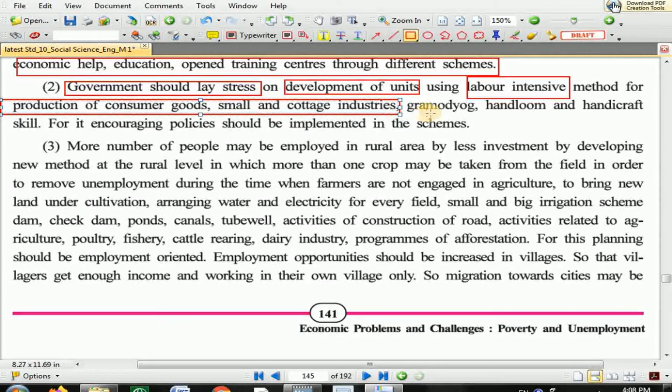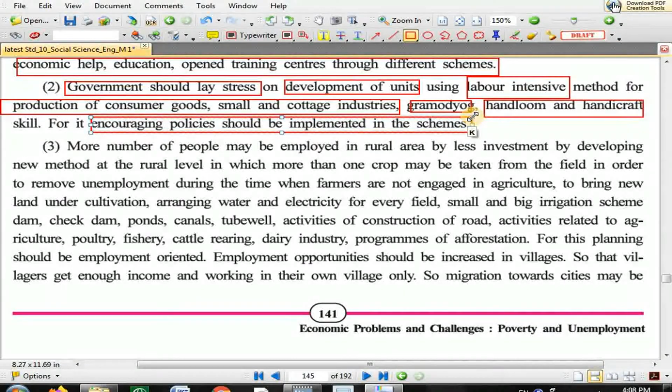Now, Gramodyog is mentioned. Actually, it is a Gujarati word, Gram Udyog. So please read properly. Gram Udyog. Now, Gram Udyog means what? The household industries available in village. So, Gram Udyog, handloom and handicraft skill required to be motivated. For it, encouraging policy should be implemented in the scheme. Government has to launch the scheme and implement the scheme so that in these industries maximum people can get the employment.